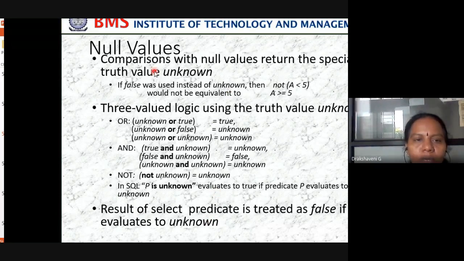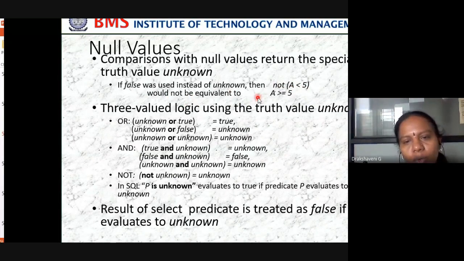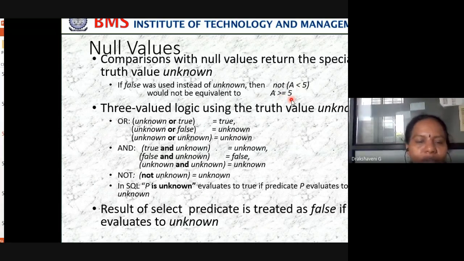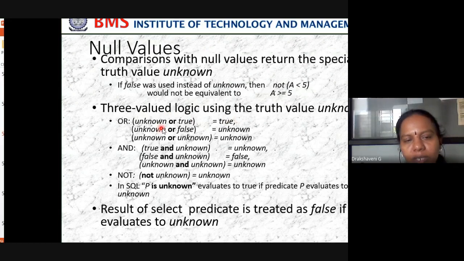Comparison with null values returns a special truth value known as unknown. If false was used instead of unknown, then not (a less than or equal to 5) would not be equivalent to a greater than 5. We cannot write like this. So three-valued logic uses a truth value of unknown.